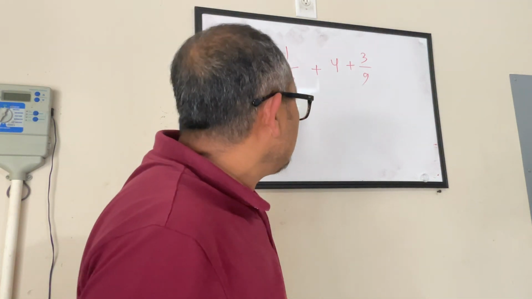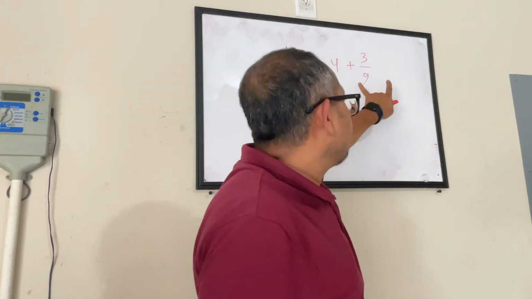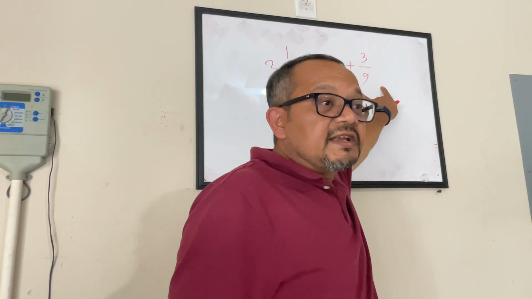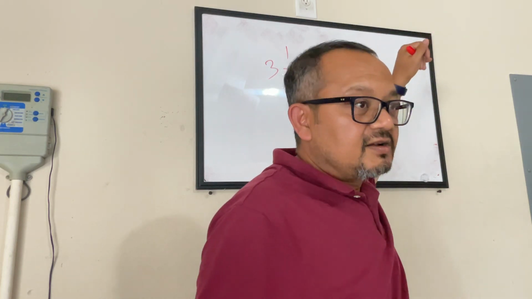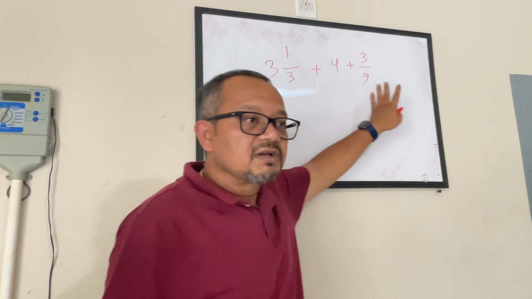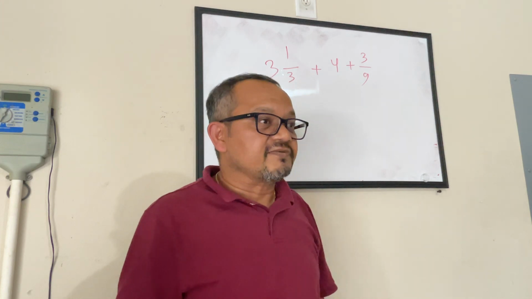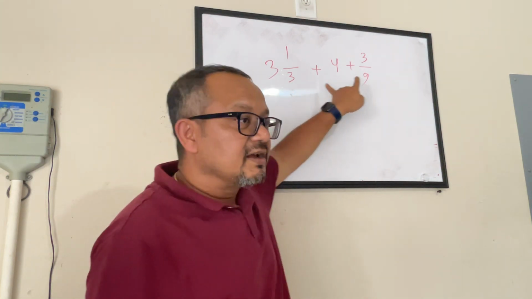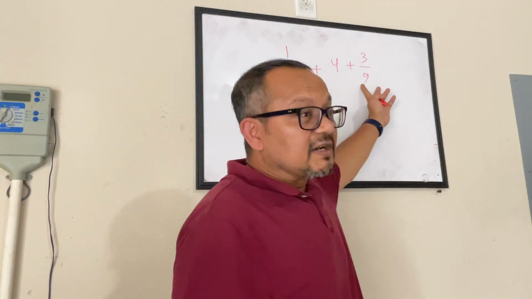I have a mixed number, a whole number, and a fraction. Like I said yesterday, remember this: fraction is my best friend. Meaning, when I am dealing with different forms of numbers, I'll go to fraction as my best friend, and I will convert everything into fraction first. If I have to convert a fraction to a fraction, I'm just wasting time. It is already a fraction.